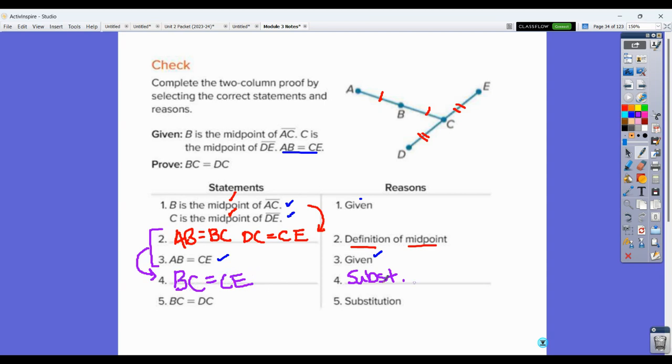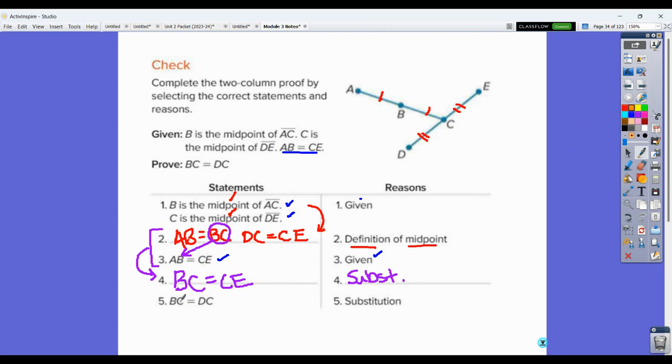Anytime you use substitution, you should be able to circle something and arrow it to something else. I should be able to see in this case that I took BC from here, which was equal to AB, and I replaced the AB down here with the BC. If I put that BC on top of the AB, I would have BC equal to CE, which is exactly what I wrote down here. So I took the BC and I substituted it in for the AB. That's the substitution property.